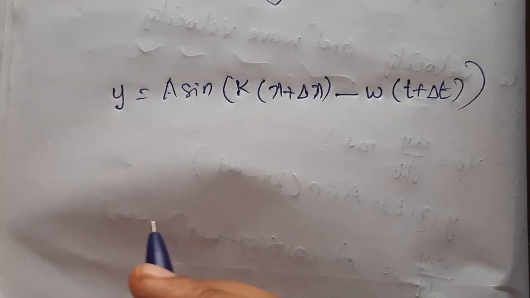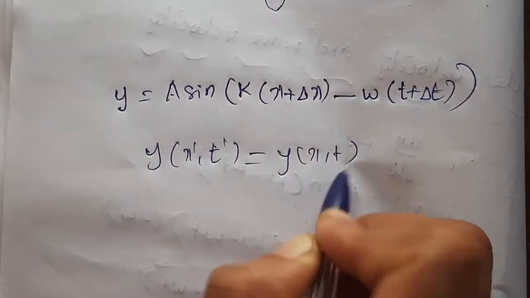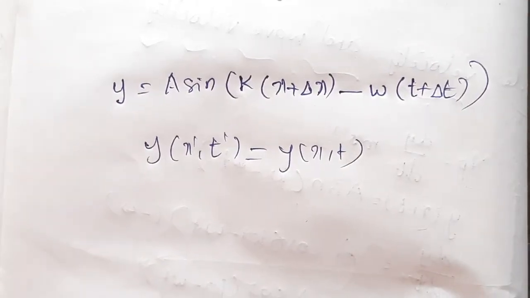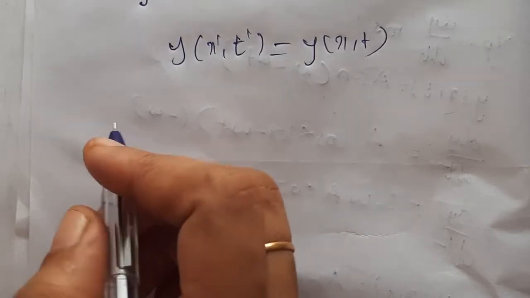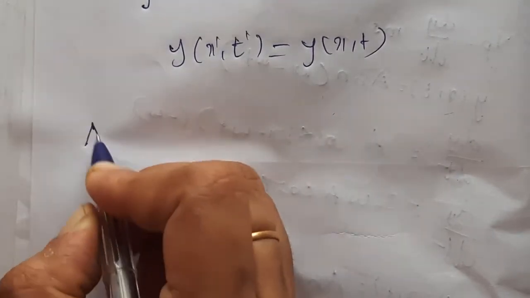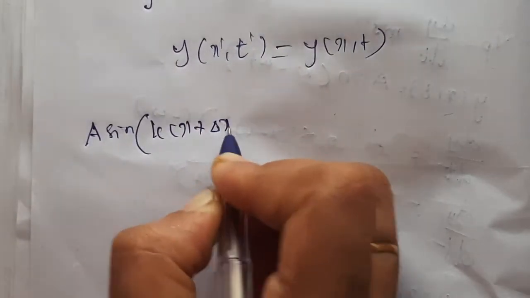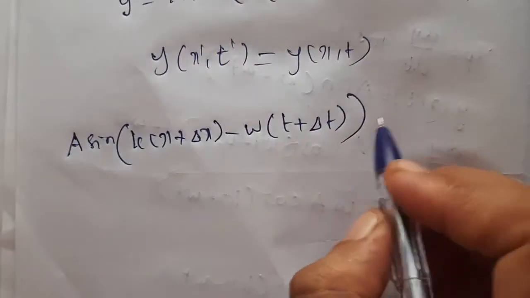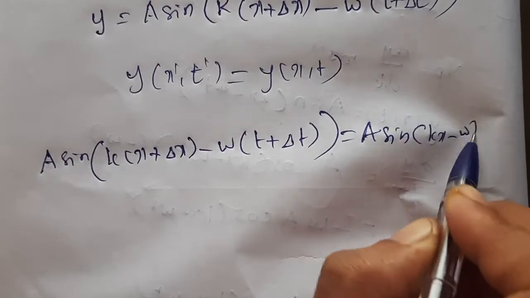So we can write the equation y(x', t') = y(x, t), because the shape is constant as well as the phase. Now we can substitute the values: a sin[k(x + Δx) − ω(t + Δt)] = a sin(kx − ωt).